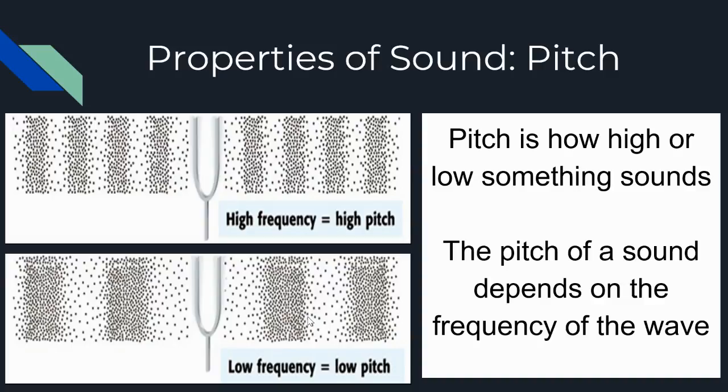Lower frequency instruments are instruments that tend to be really big, like a cello or a bassoon or a tuba. These instruments are really big because they will produce a lower frequency wave, causing it to have a lower pitch. So the size of the instrument will produce your different kinds of waves. So just remember that a high frequency means a high pitch, and a low frequency means a low pitch.